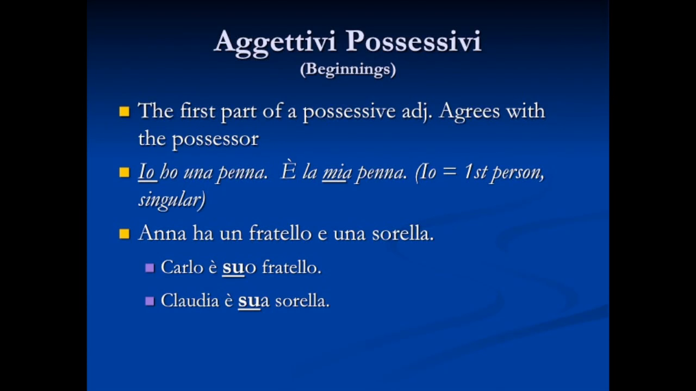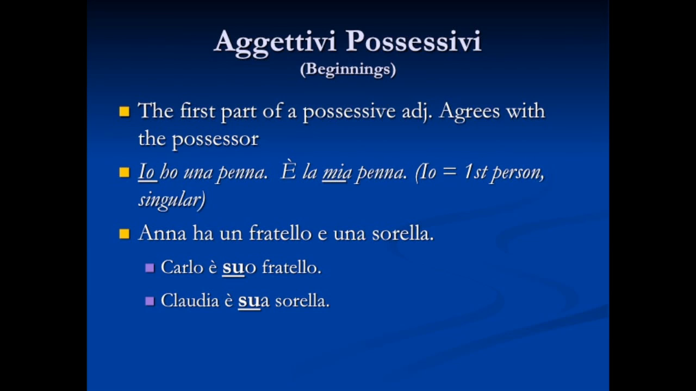And let's take a look at examples of how the first part of the possessive adjective agrees with the person who possesses, or the thing that possesses something. So the first part, we can see the example. Io ho una penna. I have a pen. È la mia penna. So even though I'm a man, the mi is the portion of that word for me. The a on the end agrees with penna. So whenever you're doing an agreement, it's divided up into two parts. That first part agrees with the possessor. The second part agrees with the object.